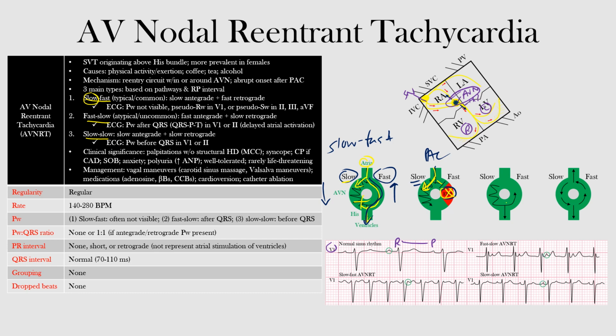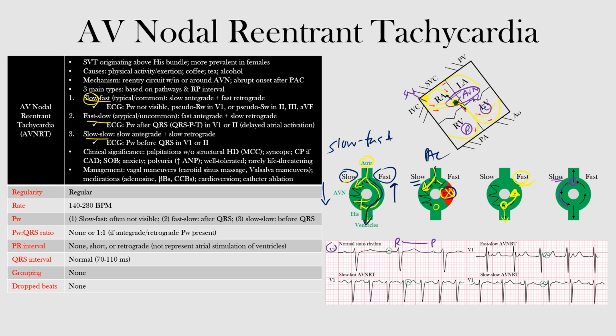By the time it gets to the bottom of the slow pathway, it's able to go back retrogradely because the fast pathway is no longer refractory. It goes back up the fast pathway, as well as traveling antegradely. Then, by the time it comes back up to the top of the fast pathway, the slow pathway is ready again to receive an impulse.